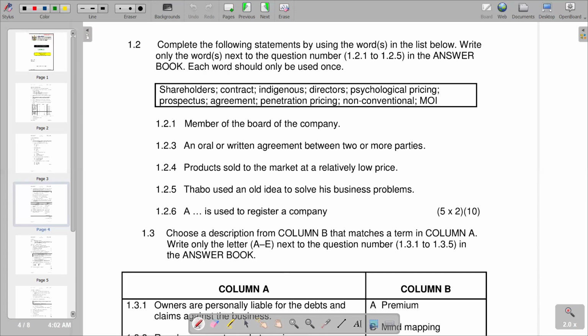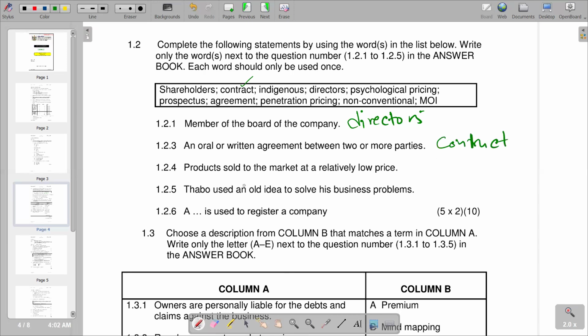So 1.2.1, a member of the board of the company. We know that directors become members of the board of the company, and we have directors here. So the response there is directors. Then we go to the next one, an oral or written agreement between two or more parties. According to the responses, we have a contract here. So a contract becomes the correct response.